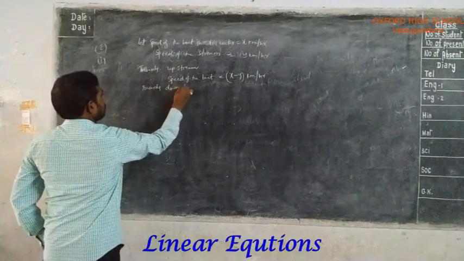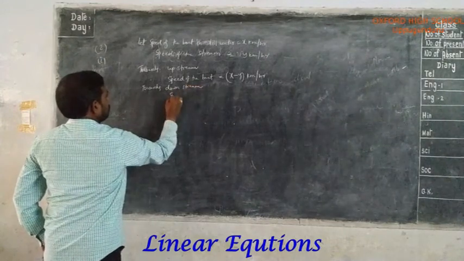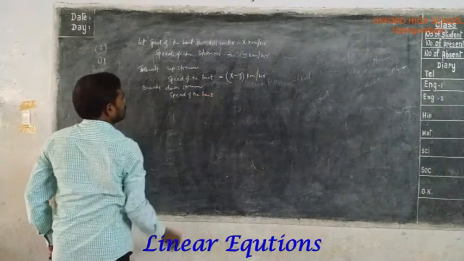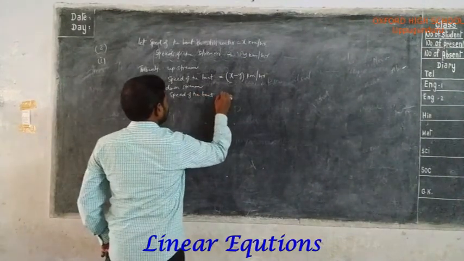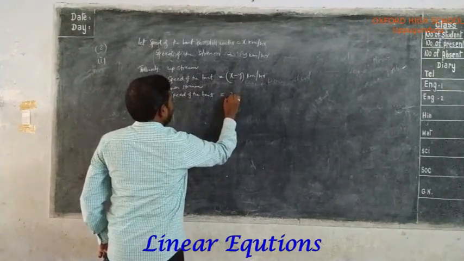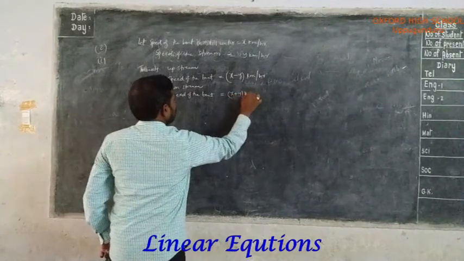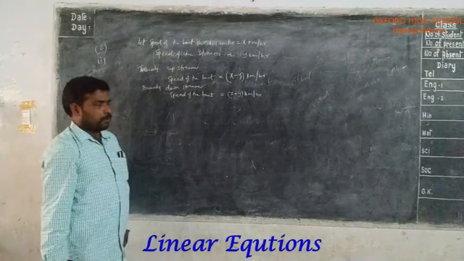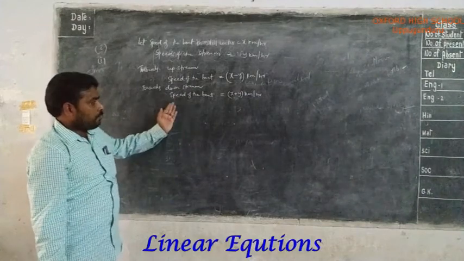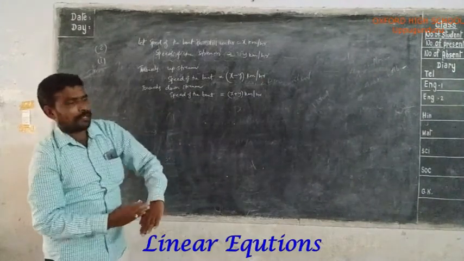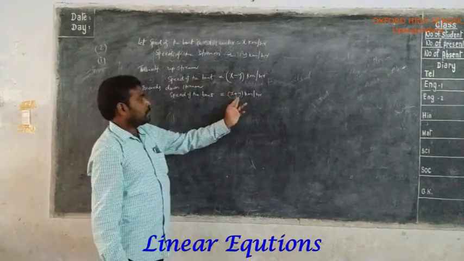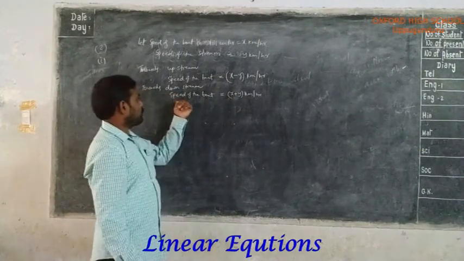Next, towards downstream, speed of the boat equal to x plus y kilometers per hour. So towards downstream is when the boat travels in the downwards direction. In the downwards direction, ఆ వాటర్ ఫోర్స్ బోట్ స్పీడ్ కి యాడ్ అయ్యి స్పీడ్ పెరిగింది. సో కాబట్టి స్పీడ్ ఆఫ్ ది బోట్ ప్లస్ స్పీడ్ ఆఫ్ ది స్ట్రీమ్, x plus y kilometers per hour. Towards downstream speed of the boat.